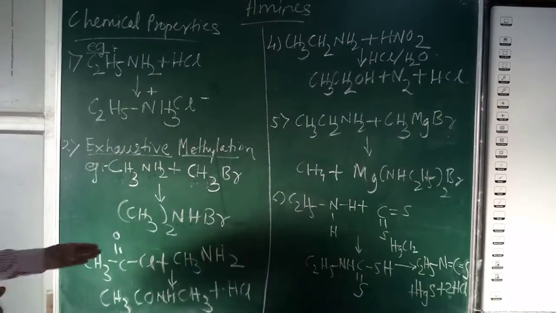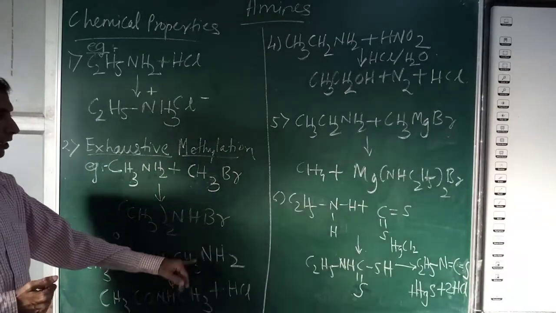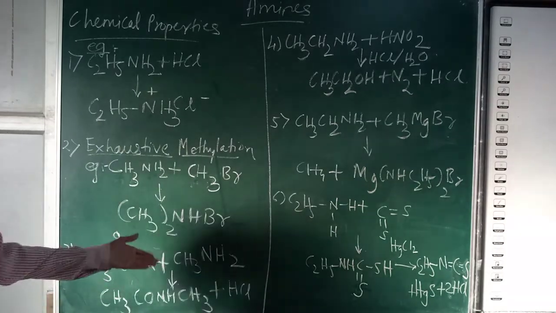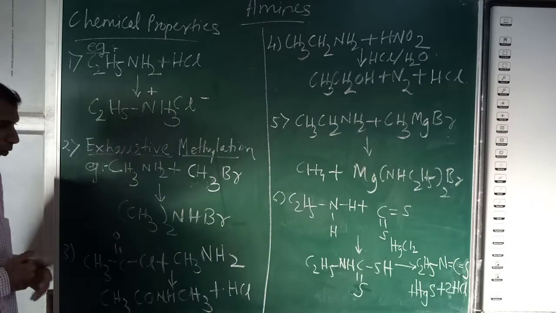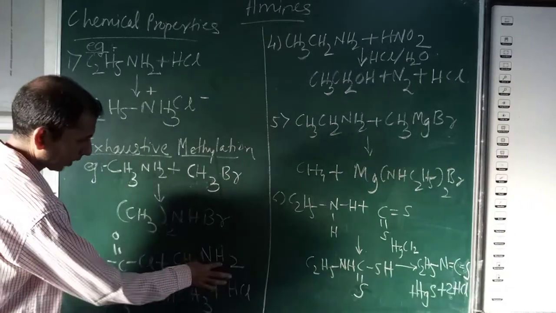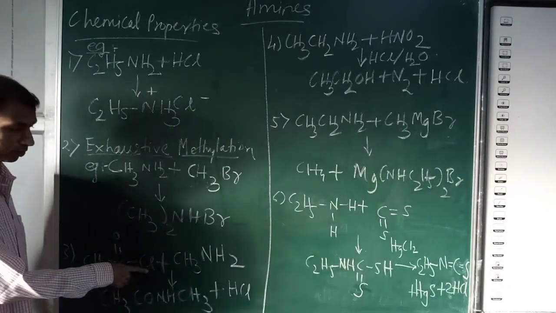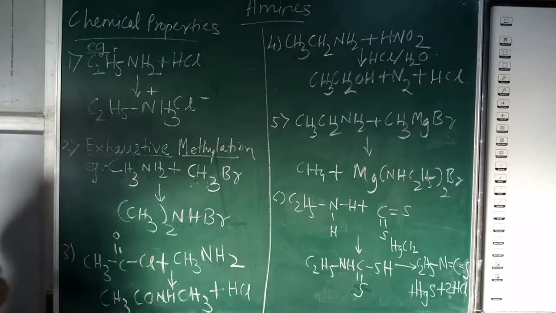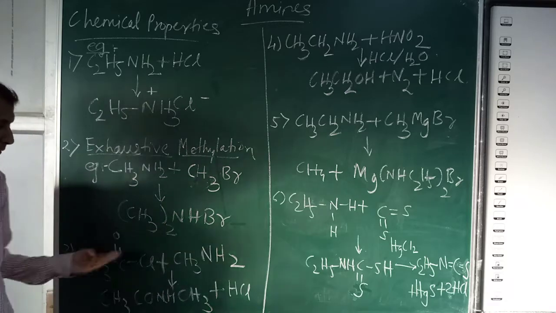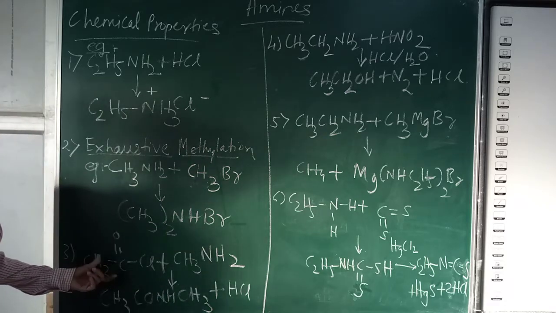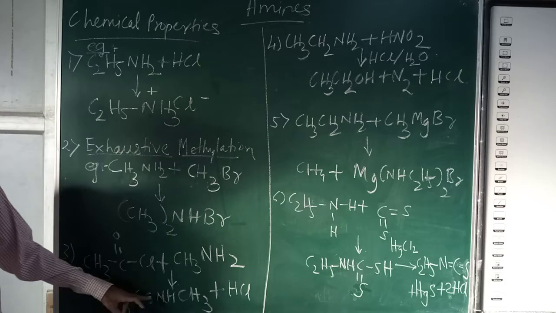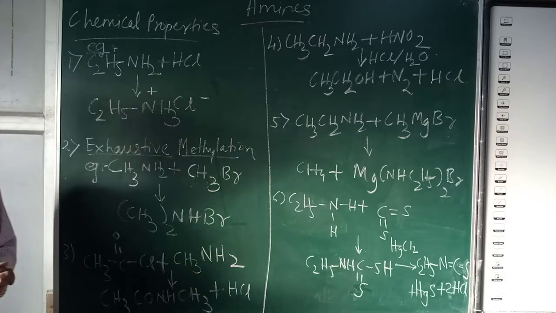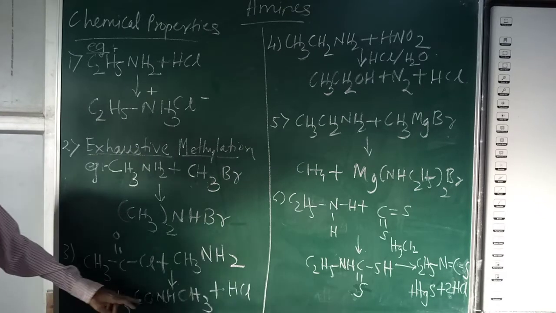Third reaction is acetyl chloride, CH3COCl plus CH3NH2. Again we take a primary amine, methylamine. One H from here and Cl from here are lost as HCl, and this molecule forms one product, CH3CONHCH3. This is the main product.